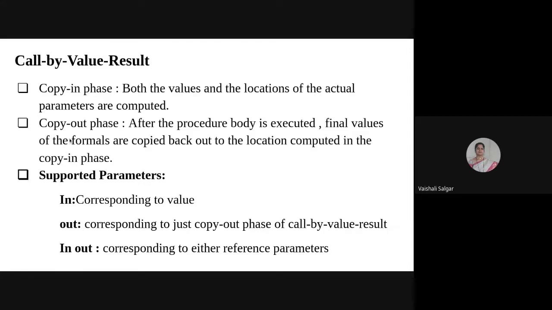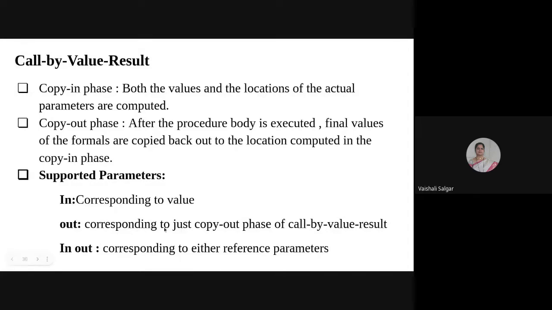In call by value result, in the copy in phase, both the values and locations of the actual parameters are computed, whereas in the copy out phase, after the procedure body is executed, the final value of the formal parameter is copied back out to the location computed in the copy in phase. That's what I explained with the foo function: copy in, copy out. In, which indicates the values will be copied in.